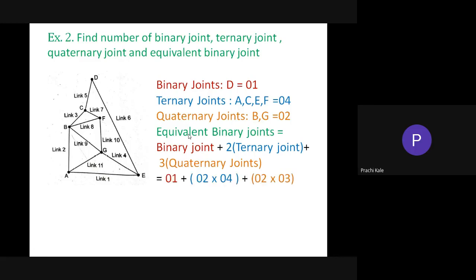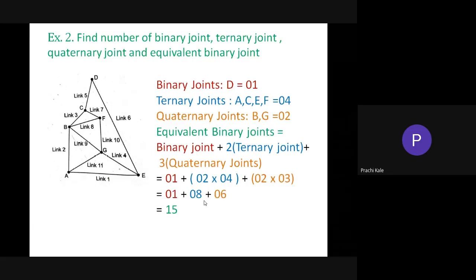Understood? So I have just substituted it, because ternary joints are 4 and quaternary joints are 3. After calculating this, it will give you the total number of equivalent binary joints. So this figure, 15, we will require while calculating the degree of freedom. Understood? So slowly we are moving to the degree of freedom after calculation of links and joints. Is this clear? Okay. So we can go further.